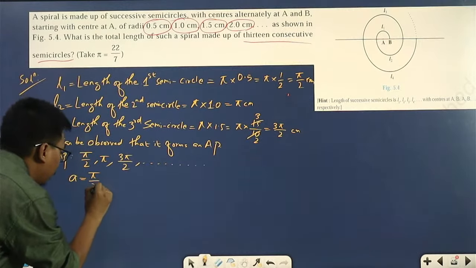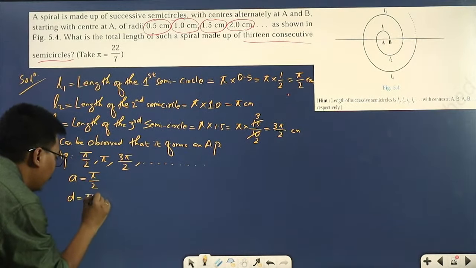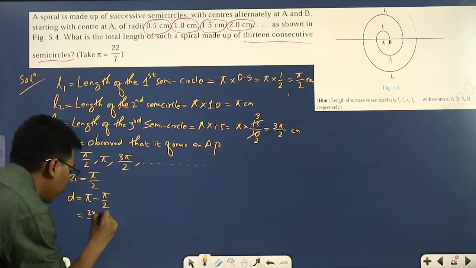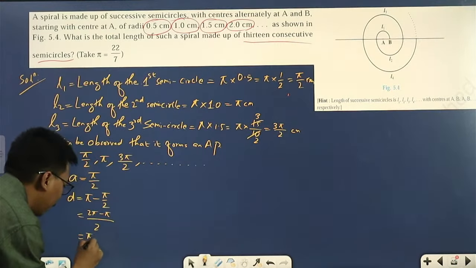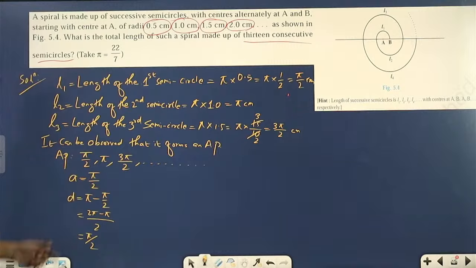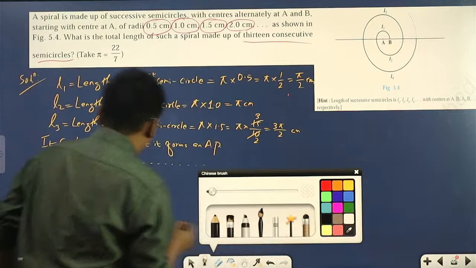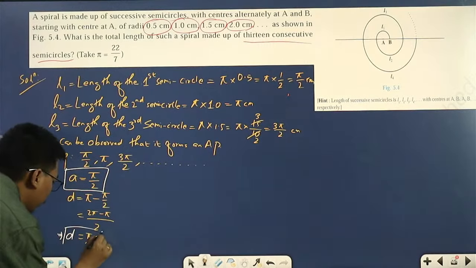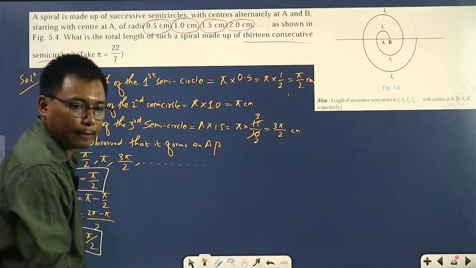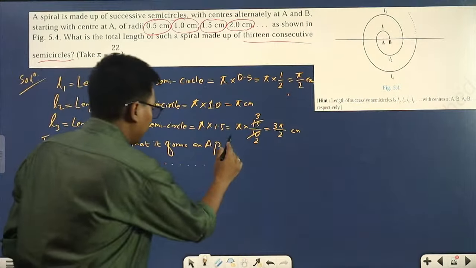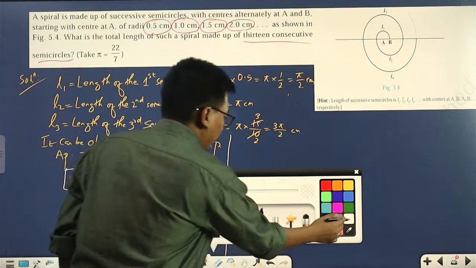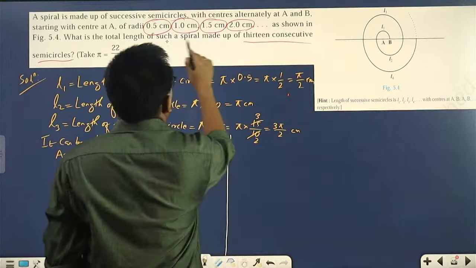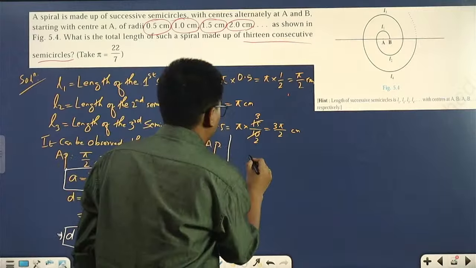What will be A? A is the first term, which is pi by 2. D will be the second term, which is pi, minus the first term, which is pi by 2. So 2 pi minus pi over 2, which is pi by 2. The first term is pi by 2 and the common difference D is also pi by 2. Now we can easily find the length of 13 consecutive semicircles. We can easily find S13 now.